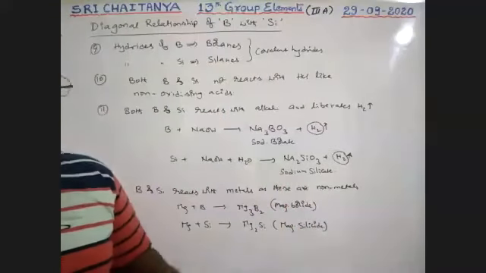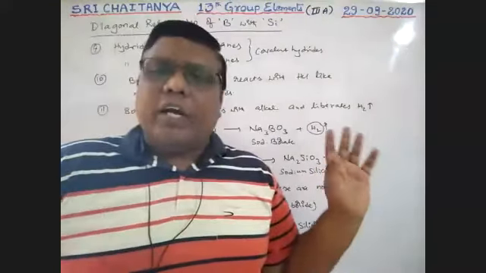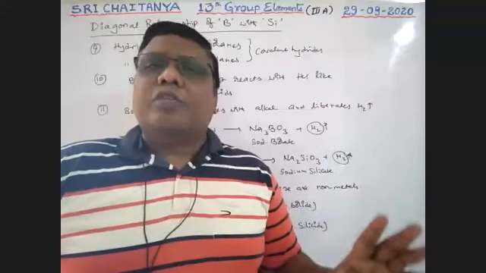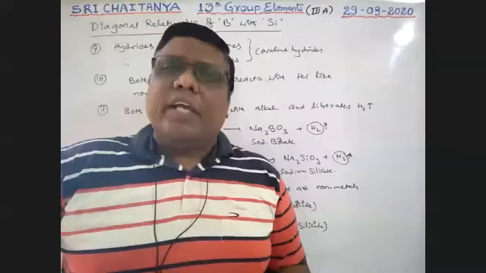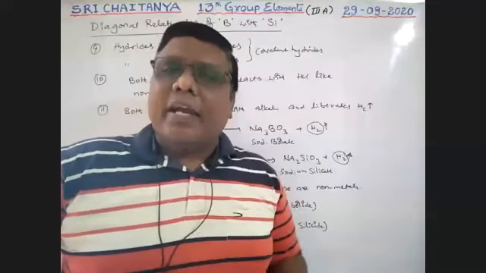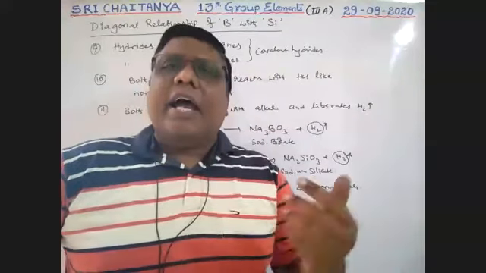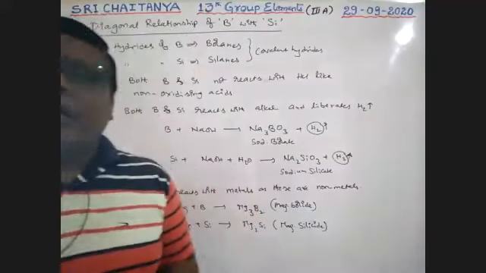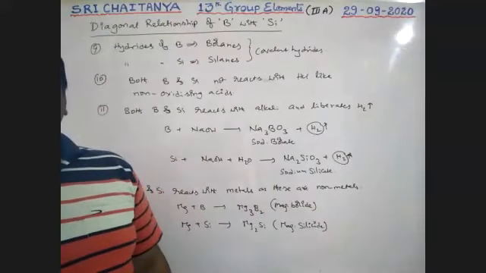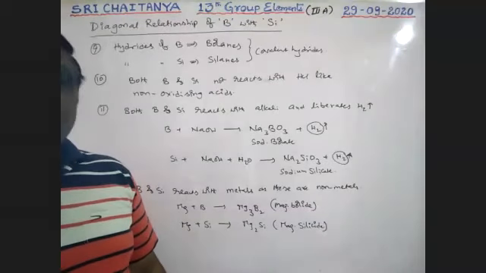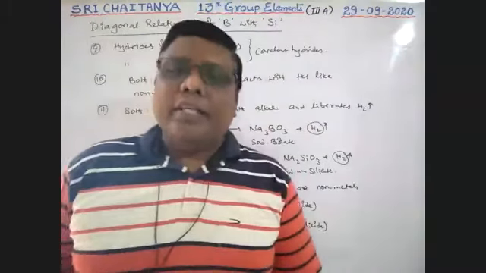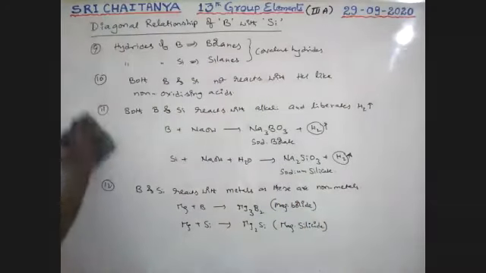No need of differences, boys. We are observing only the similarities. Number of differences are also there, but we are observing only similarities because of the diagonal relationship. Okay. Next subheading, boys: ores of boron and aluminum.